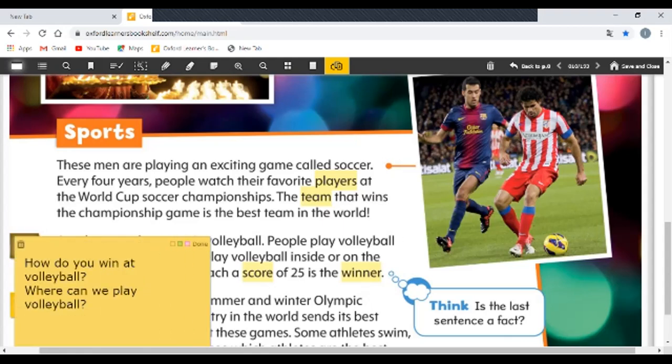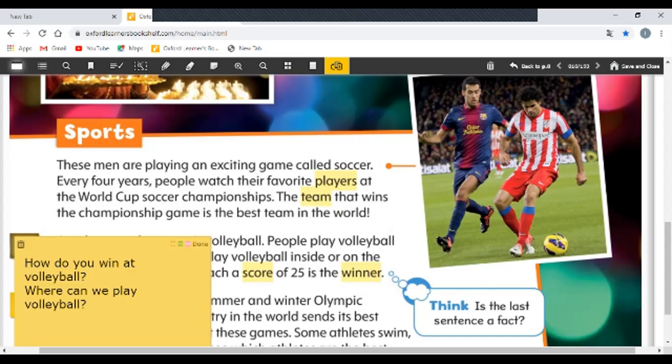And here I put a question. How do you win at volleyball? Who can answer? You win at volleyball when you get a score of 25 first. If you are the first to get 25, you are the winner.